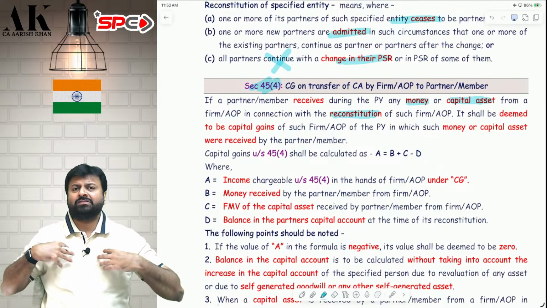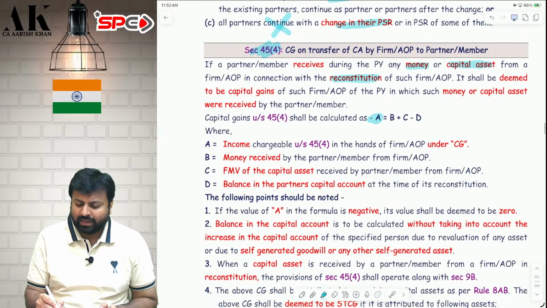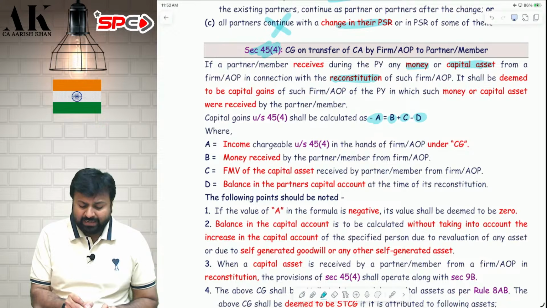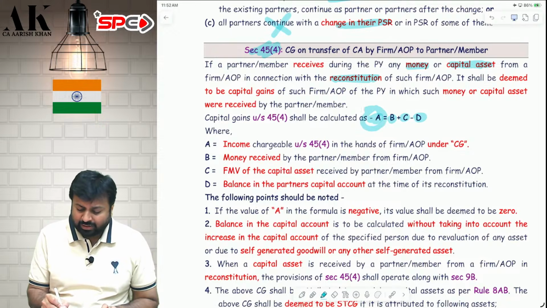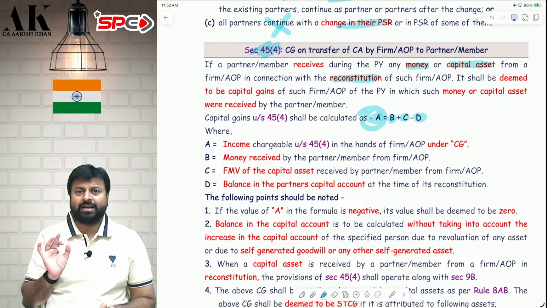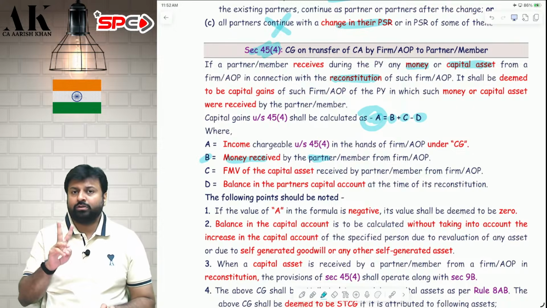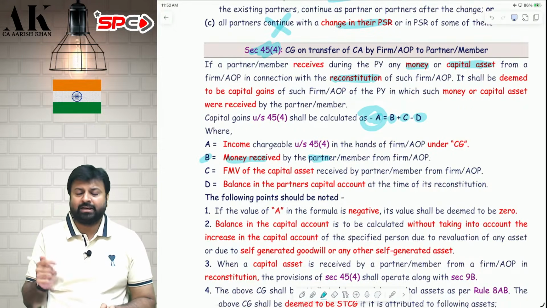Now, how much capital gains will be chargeable in the hands of the firm? The firm will be liable to capital gains with the formula A is equal to B plus C minus D. A is your answer. B plus C minus D is your computation mechanism. What is B, sir? B is the money received by the partner. There are two things you are giving in this section, money and capital asset.